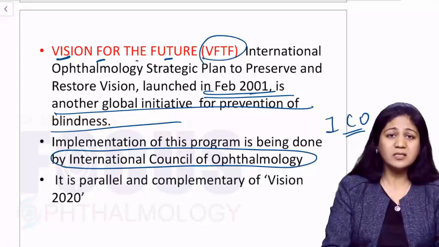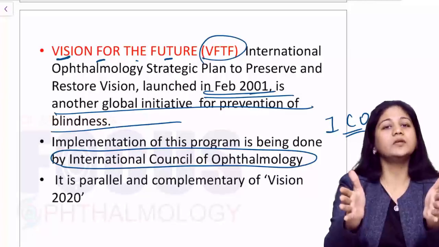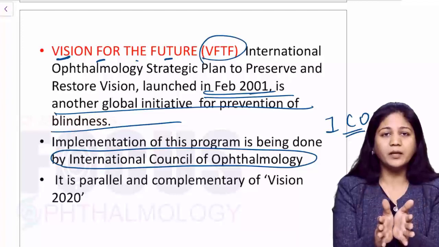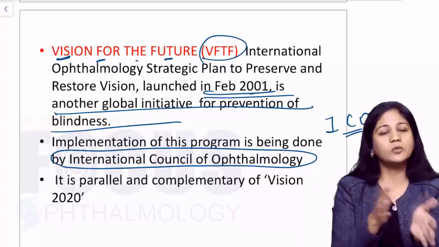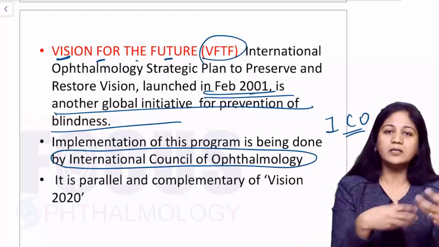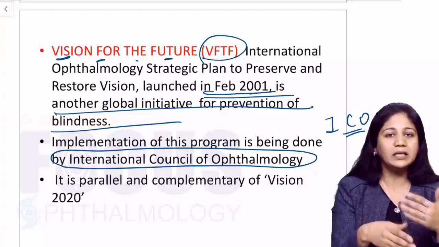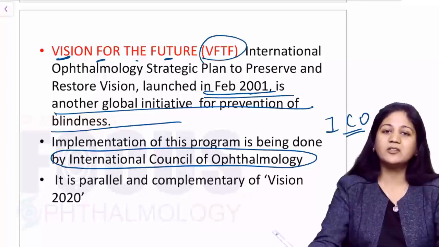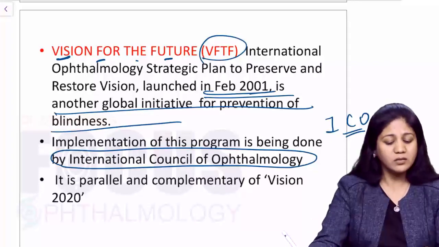It is not collaborated with the Vision 2020 program, but it goes parallel and works together with WHO, and it has its own perspective, but they are dealing with the same problem, to treat the patients of avoidable blindness. So this is your Vision for the Future.